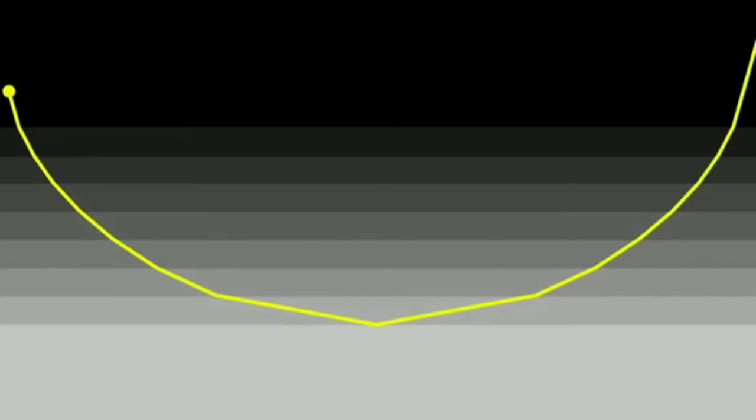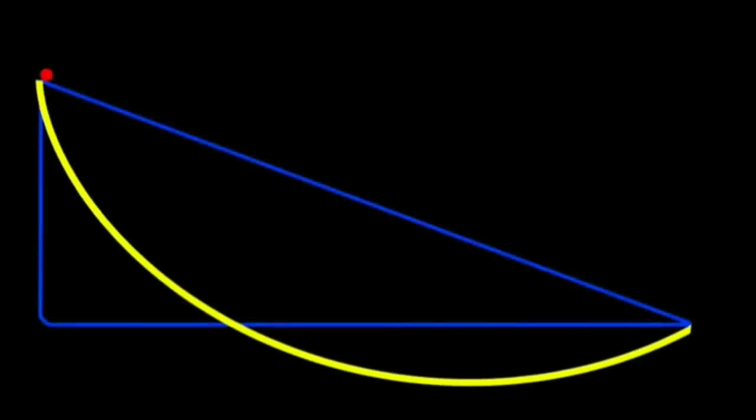And well, there it is, the brachistochrone curve, the path of least time. Roll down a track like this and you will beat anything rolling down any other path every time.